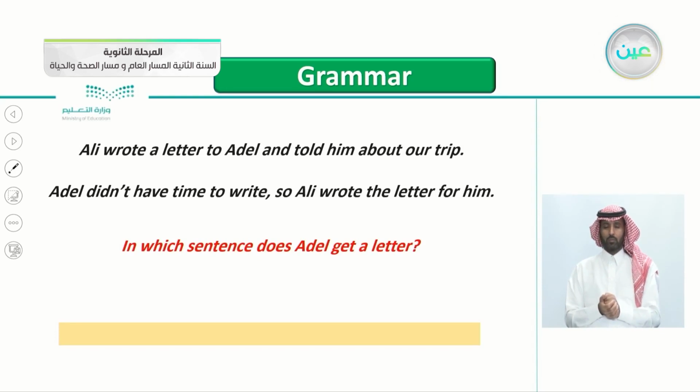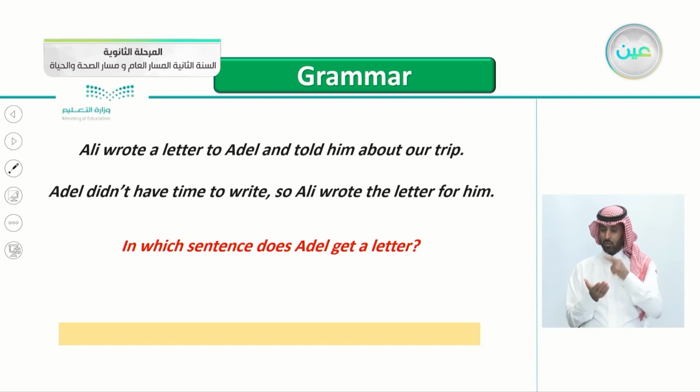In which sentence does Adil get a letter? Is it the first sentence or the second sentence? Let's read them again. Ali wrote a letter to Adil and told him about our trip. The second sentence: Adil didn't have time to write, so Ali wrote the letter for him. So this is an easy question.